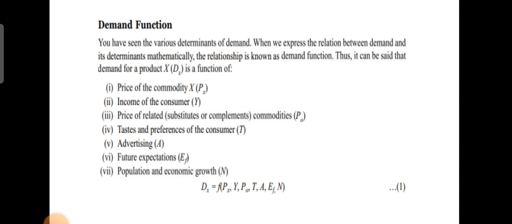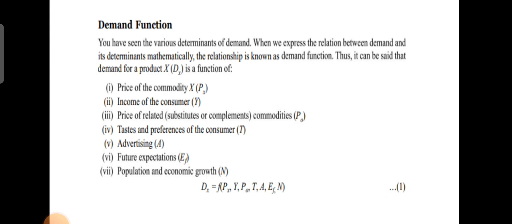And the third one is taste, habits and preferences, which is denoted by T. Demand for many goods depends on the person's taste, habits and preferences. Demand for several products, like chocolates, beverages, ice creams and so on, depends on individual taste. Demand for tea, betel leaves, cigarettes, tobacco, etc. is a matter of habit. So that is demand with respect to taste, preference and habits.